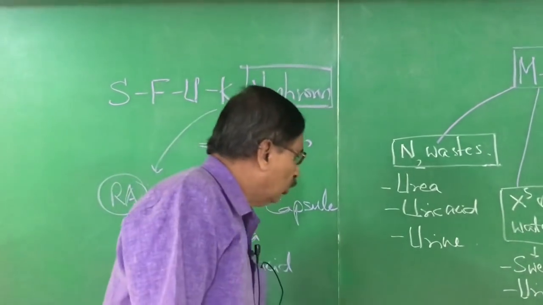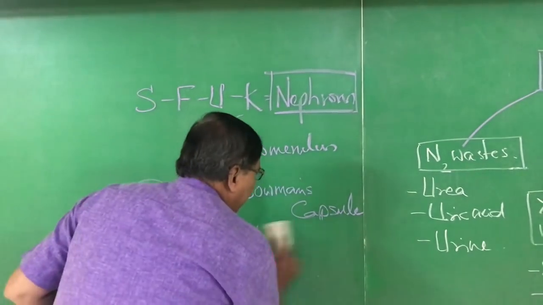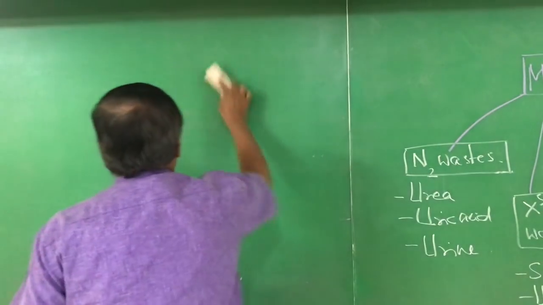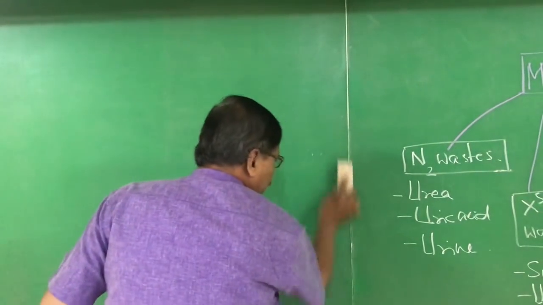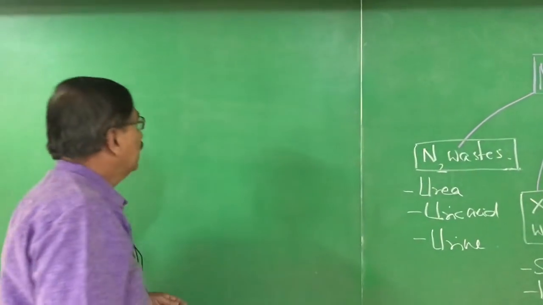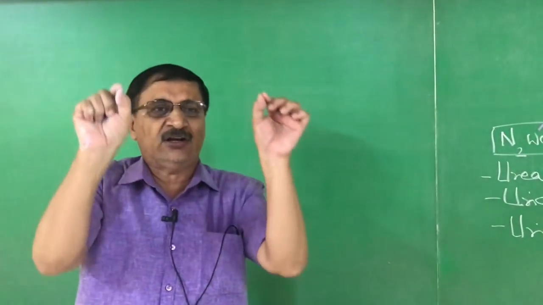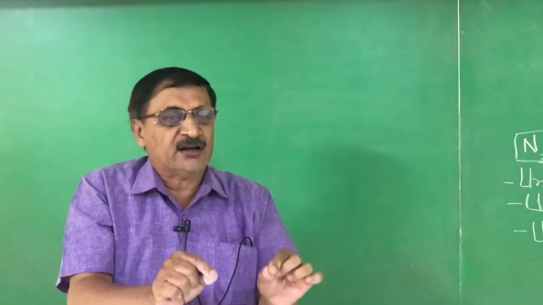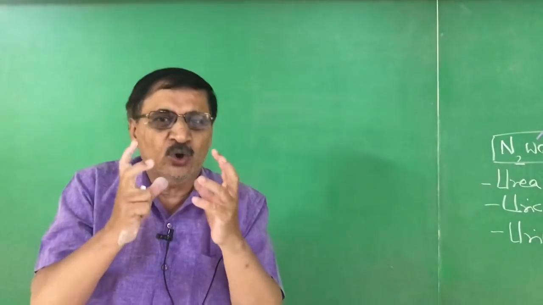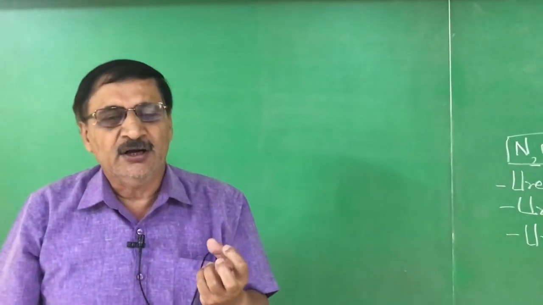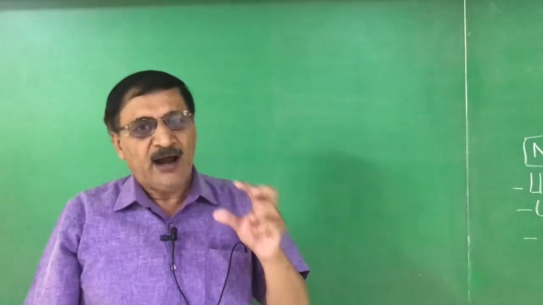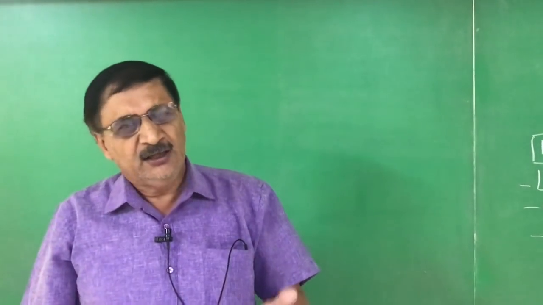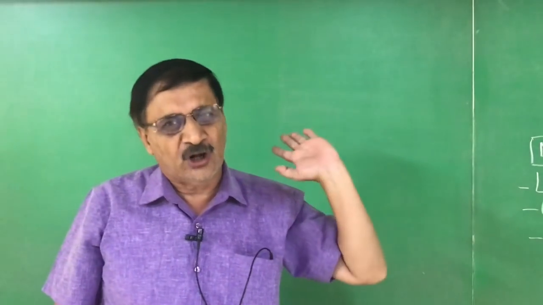Okay. So the excretory system in man has, as I told you, a pair of kidneys, right? And it is connected with the ureters, and then the ureters are connected with a muscular bag-like structure called the urinary bladder, and the urinary bladder has an opening called the urethra, through which urine is thrown out, right?